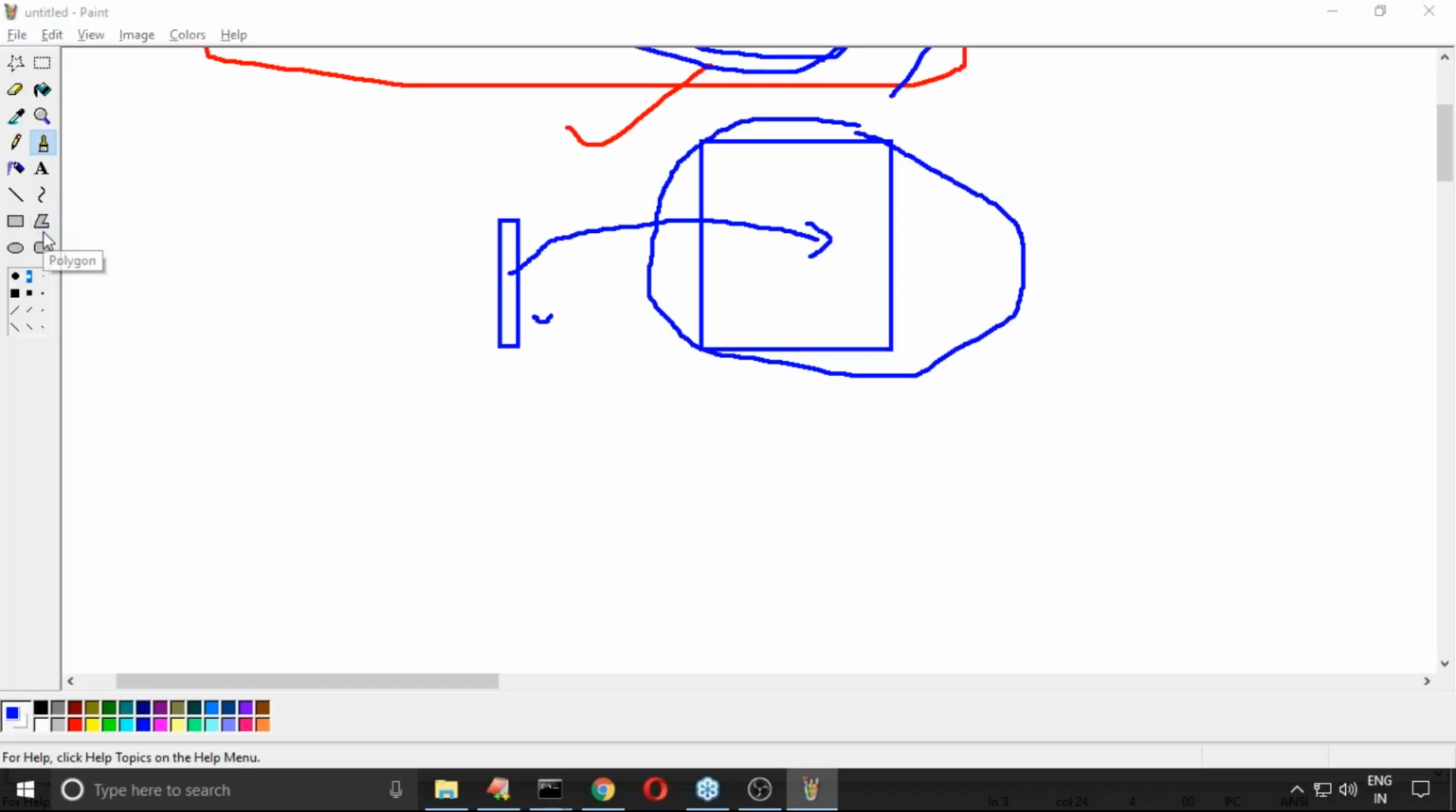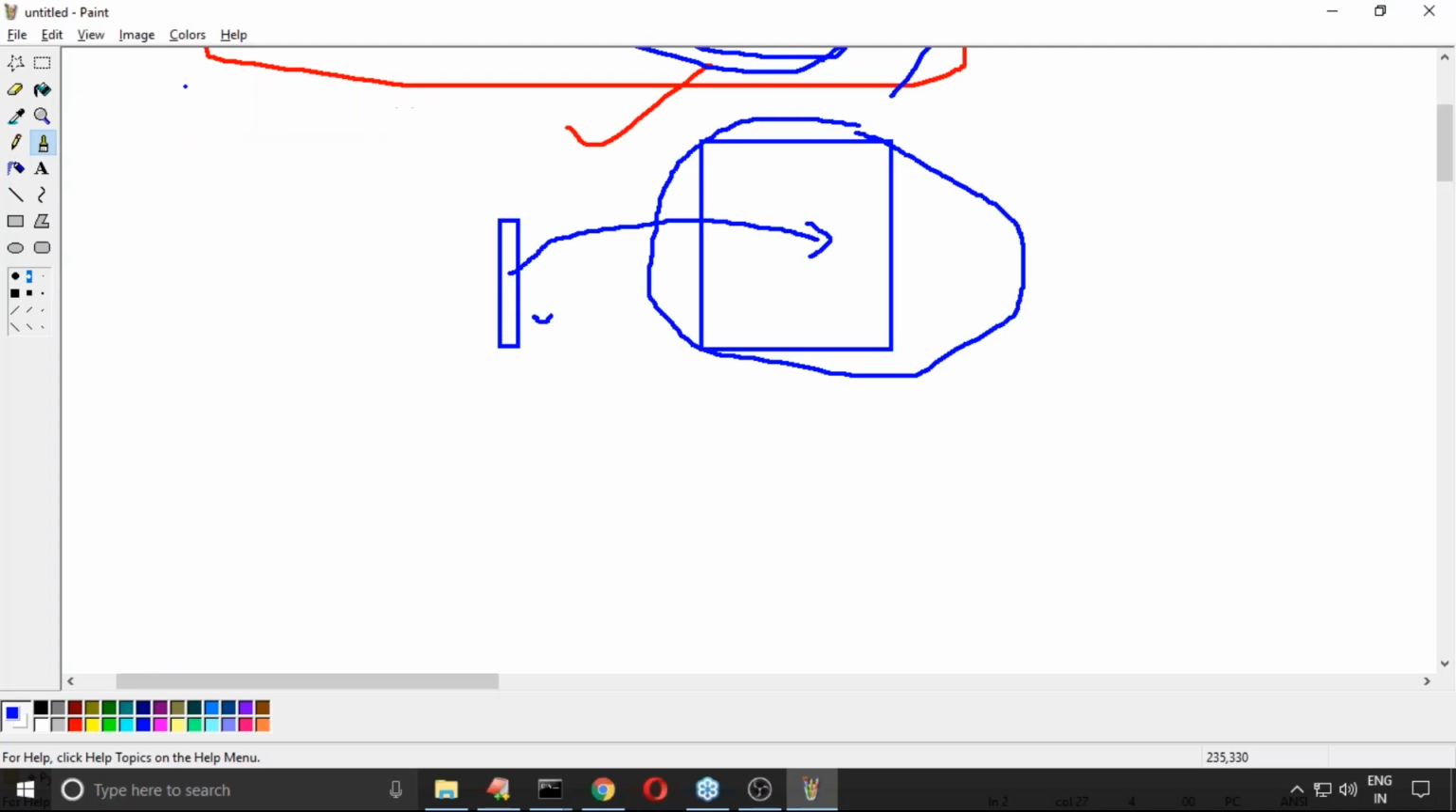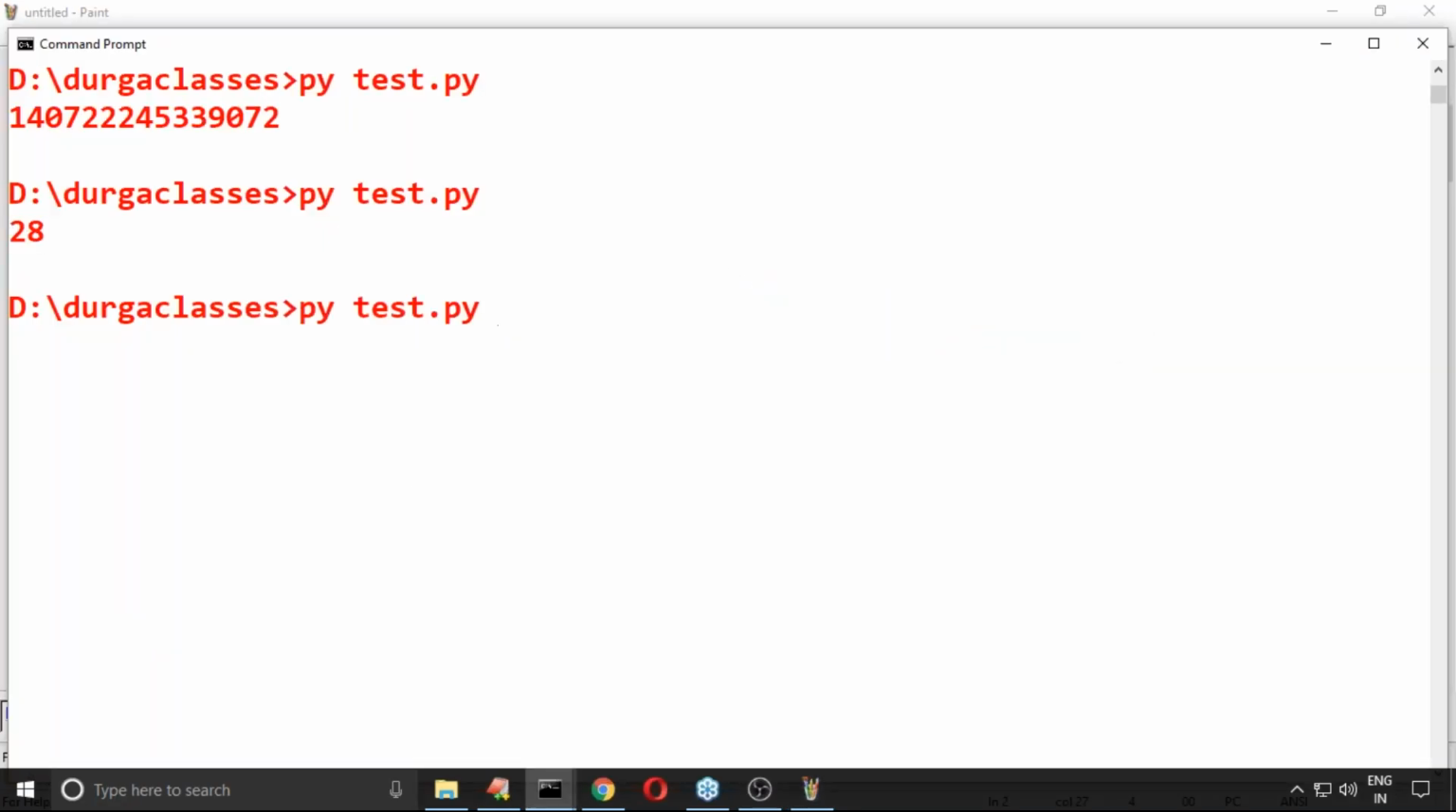Now assume its value is 9999, like I'm taking. It is also an int type. It's also int only, there is no long type. Of course, we will discuss that. Now what is the size? Are 28 bytes enough to hold this value? May or may not, no guarantee. That's why 36 bytes are required to store this value.